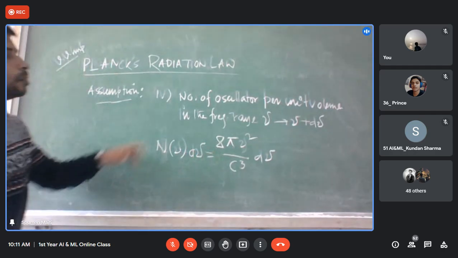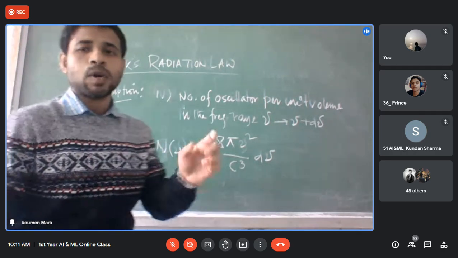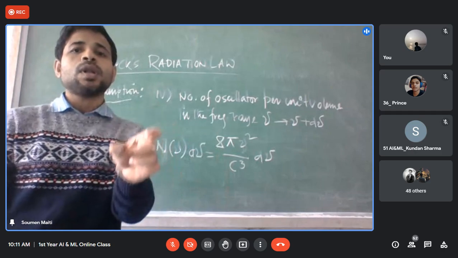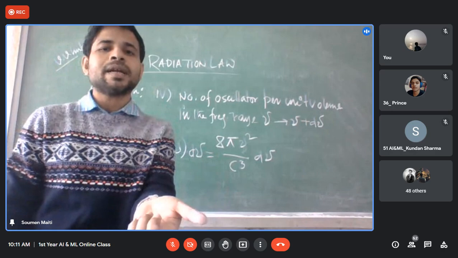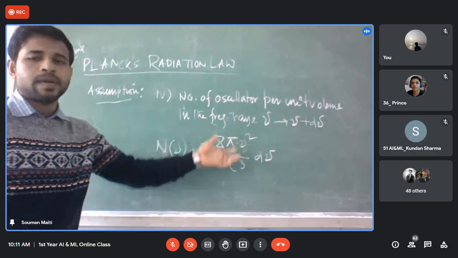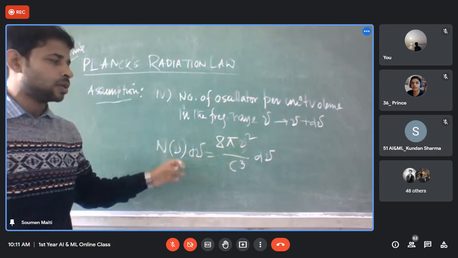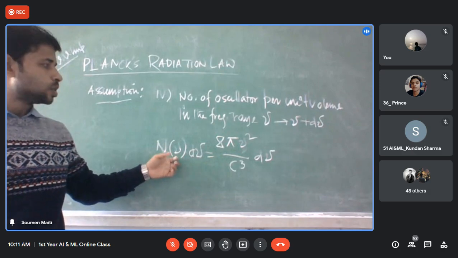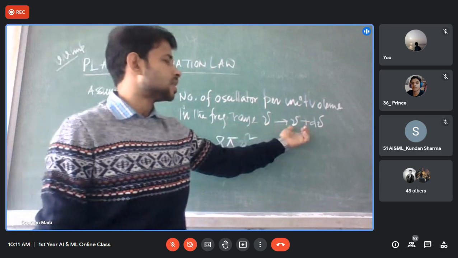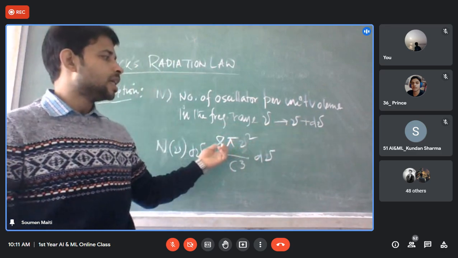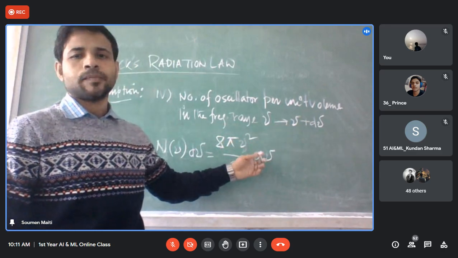Number of oscillators, how many? I said at the start that all the atoms are acting as oscillators. How many oscillators are present? I'll explain that in statistical mechanics. No derivation is required for this; we have to use it. The number of oscillators within the frequency range d nu is 8 pi nu squared by c cubed.